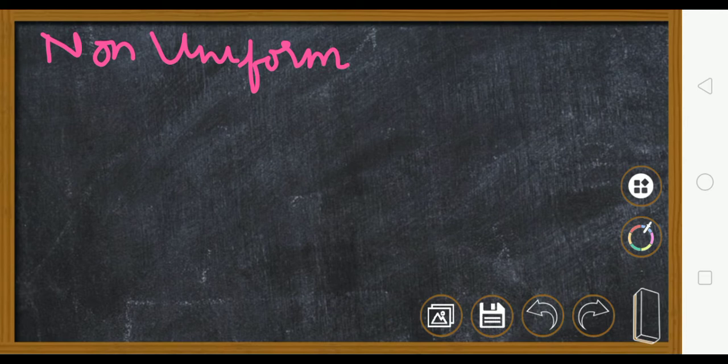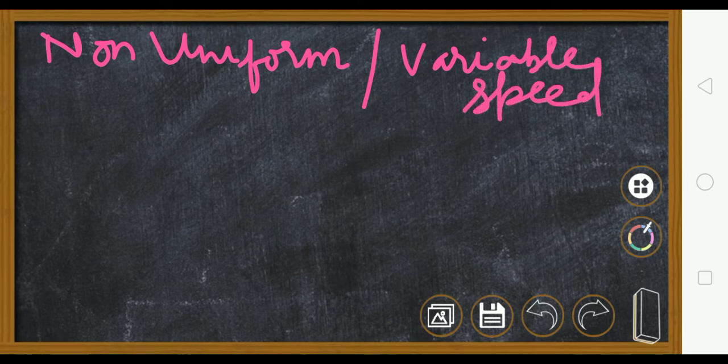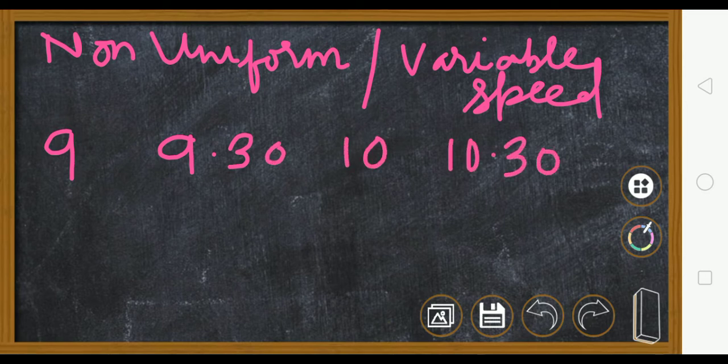Now we will see what you mean by non-uniform speed. Non-uniform speed is also known as variable speed. Suppose I take the same example, 9 a.m., then 9:30 a.m., then 10 a.m. and 10:30. Now at 9 o'clock, 0 kilometers, just started. At 9:30 I find it is 10 kilometers. At 10 a.m. I find it is 15 kilometers. Here I find it is 30 kilometers.